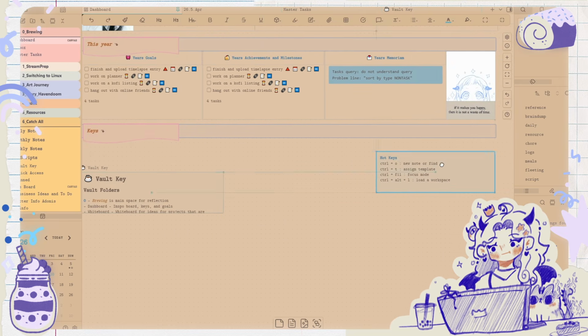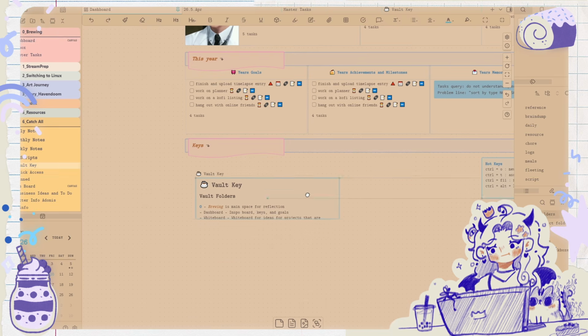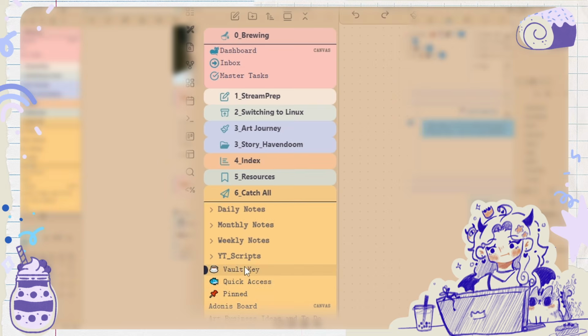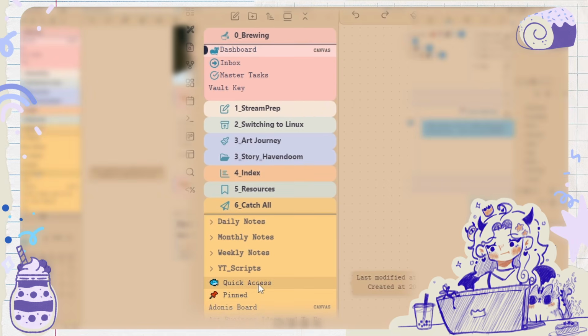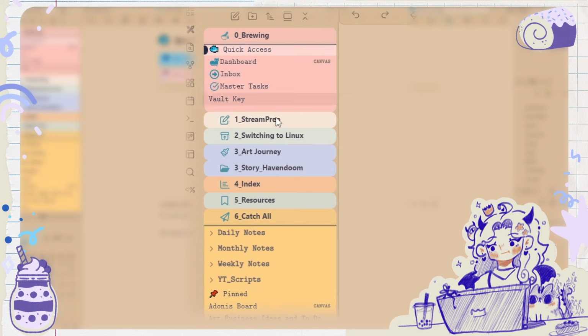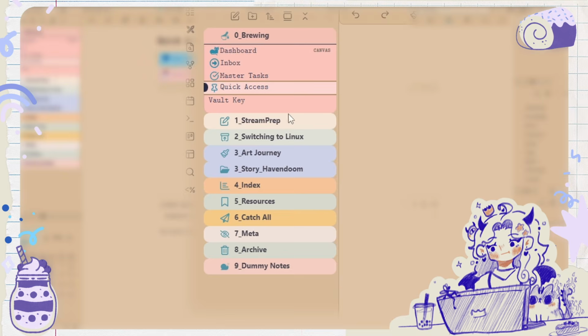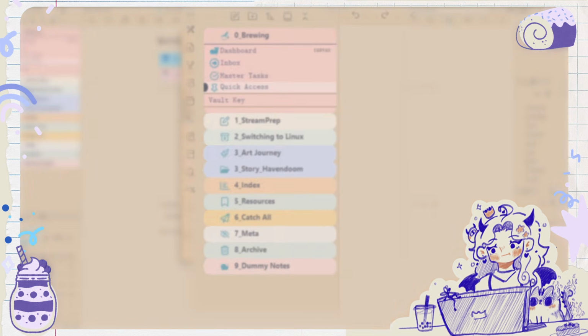I think I'll just keep that there. I don't think it needs to be part of a note just yet. So there's the vault key now. And I'm gonna move my vault key to my brewing. Now my quick access is where my buttons are gonna be. And I can also put that in my brewing. Let's just do that for now.